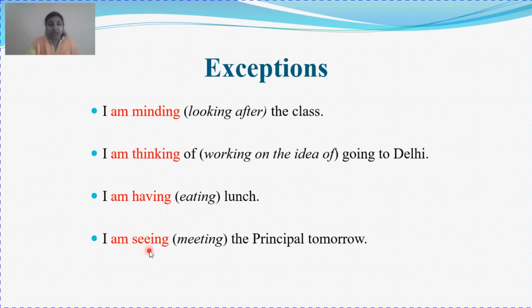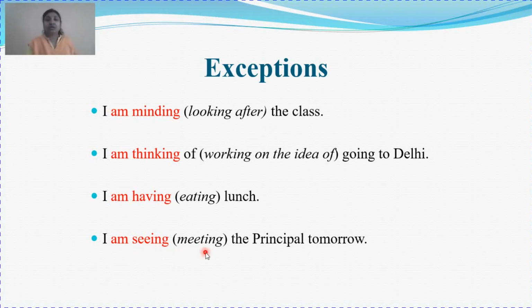Same way, seeing. Here seeing is not perception. I am seeing the principal tomorrow. So you are not going to just go and see, or it's just casual. You are going to have a well prepared meeting with the principal. You know what you are going to the principal for, what you are going to talk to him. All this is pre-planned. So "I am seeing the principal tomorrow" is correct, because here the word see means meeting, not perception.